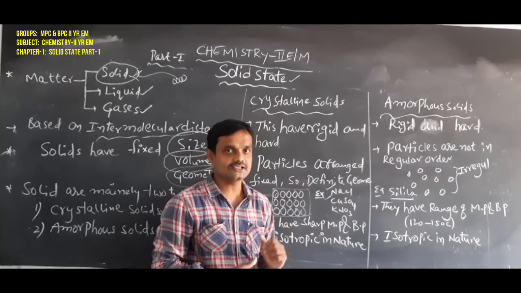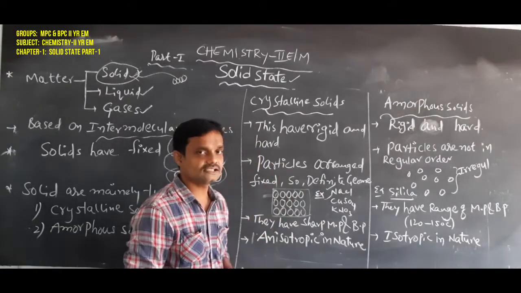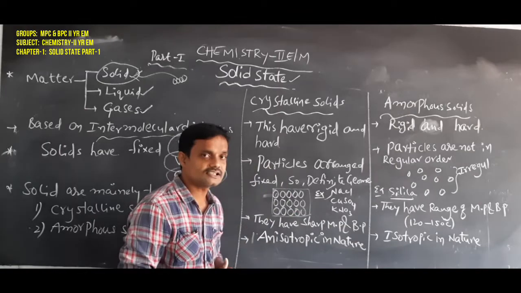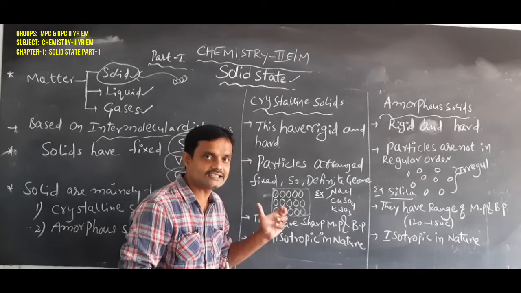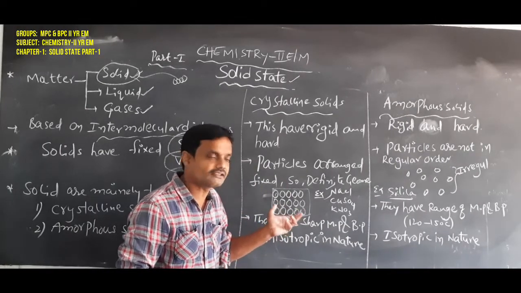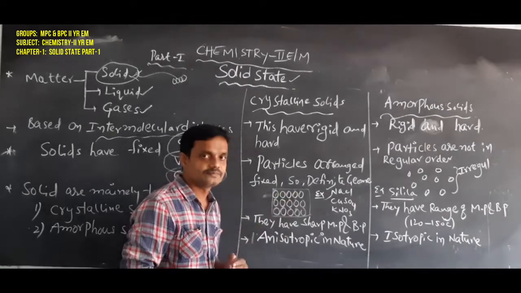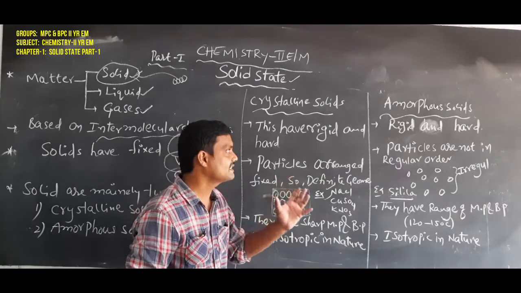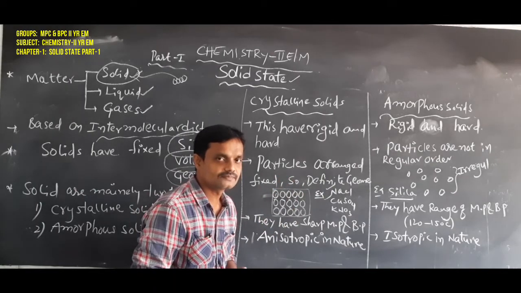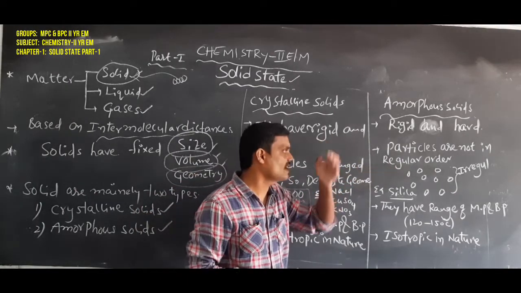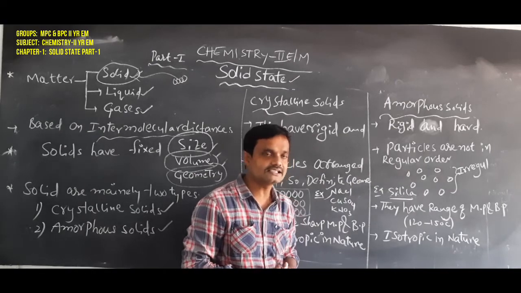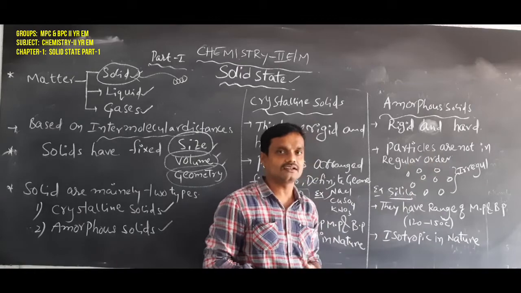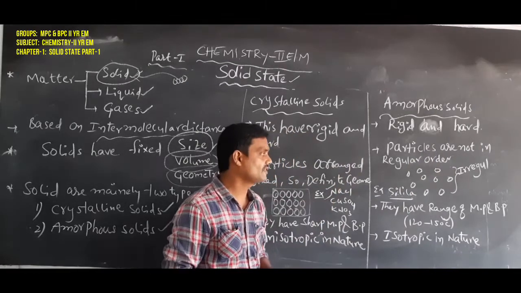What is the main difference between crystalline and amorphous solids? In case of crystalline solids, the particles are arranged in a regular, ordered way. Due to that, they have a fixed geometry. In case of amorphous solids, they do not follow any regular order. They are arranged in an irregular order. So that is called amorphous solids.